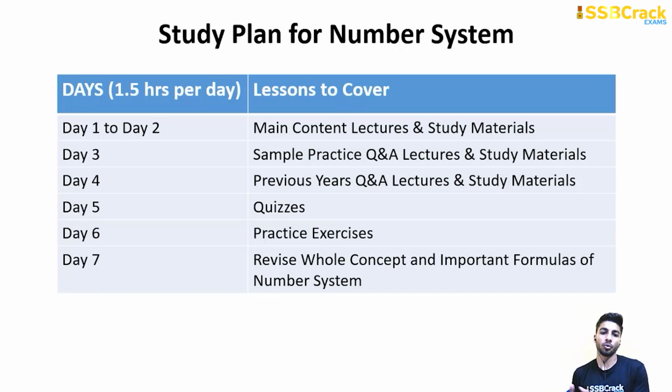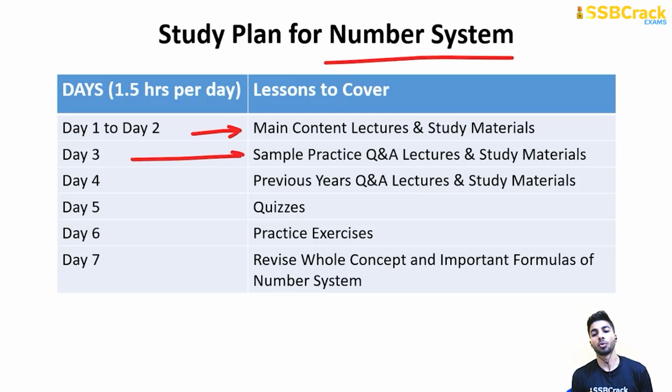So coming to our study plan, what are you going to do on day one? First thing first, you should study 1.5 hours per day, only numerical ability, because you have GK, English, and reasoning also. So I suggest you study 1.5 hours. In this 1.5 hours on day one, you are going to cover the main content and lectures for number system only. Then on day 3 you are going to cover sample practice, day 4 previous year questions, day 5 quizzes, day 6 practice, and on day 7 you are going to sit and revise the whole concept.